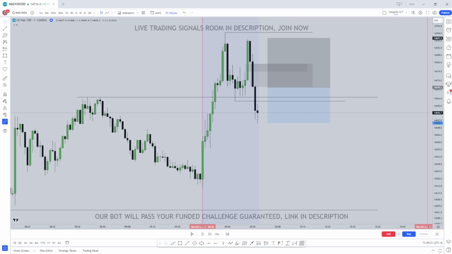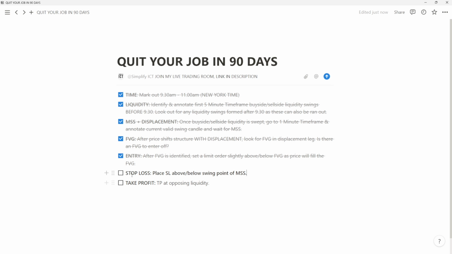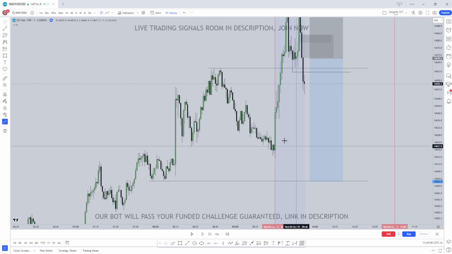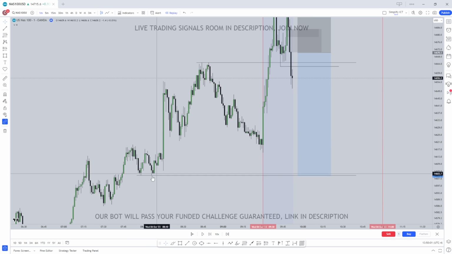So now that we found our entry and we found our stop loss, where do we place our take profit? Quite simply, we just take profit at opposing liquidity. Now I like to have a set risk to reward where I take profits. I always ensure that the risk to reward that I set lines up with opposing liquidity. My set risk to reward is usually a 1 to 2.5, and as you can see, it's pretty much perfectly in line with the opposing liquidity that we spotted on the 5-minute time frame prior to our 9:30 open.